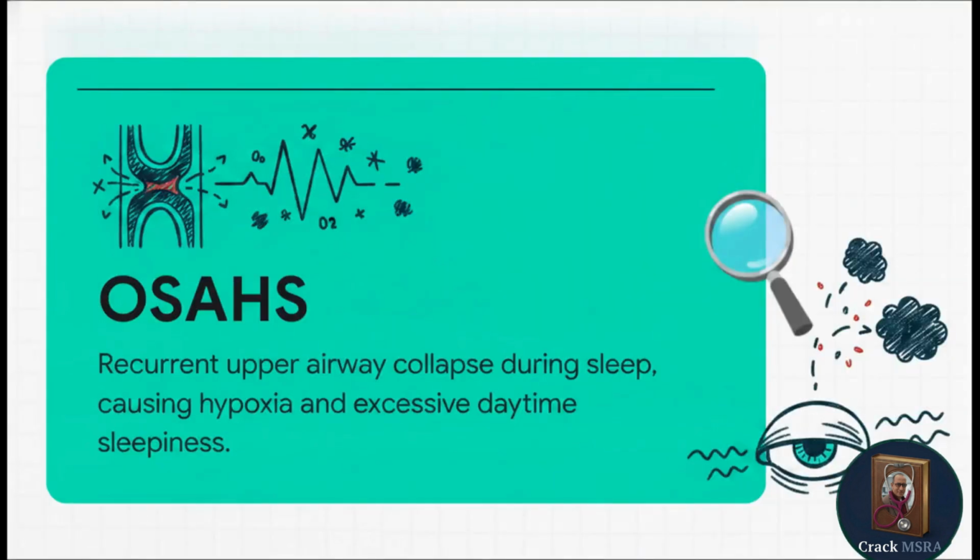Now, what's really fascinating here is the specific anatomical mechanism, right? We aren't just talking about a bit of loud snoring. We are looking at recurrent episodes where the upper airway literally collapses during sleep. It's this collapse causing intermittent hypoxia and sleep fragmentation that actually drives those debilitating symptoms we see in our patients. Basically, the brain has to keep waking the patient up just to breathe, completely wrecking their sleep architecture, which then leads directly to that overwhelming daytime sleepiness.